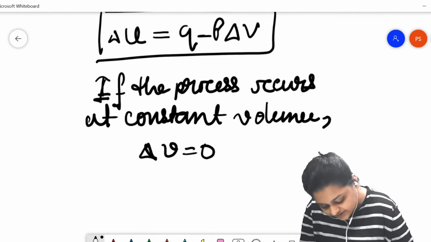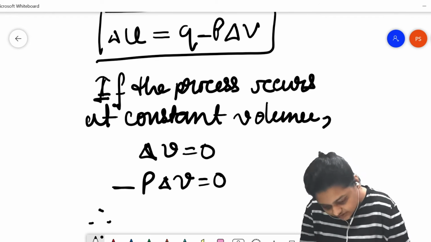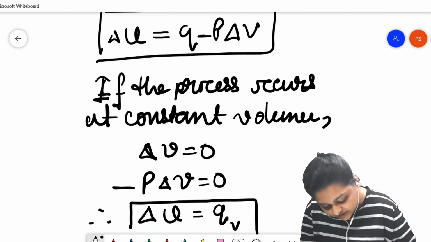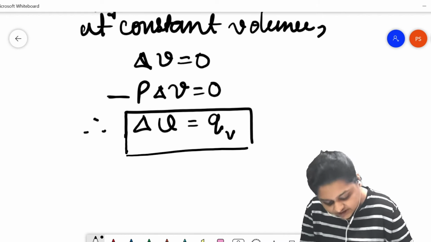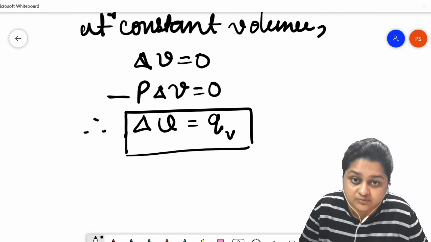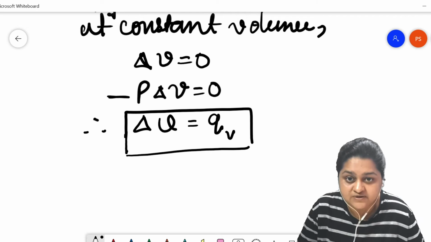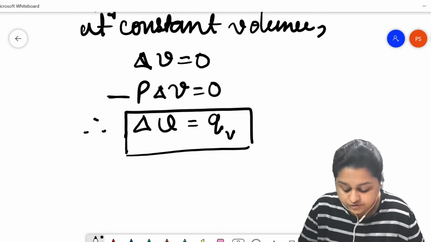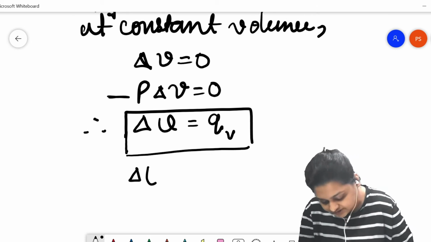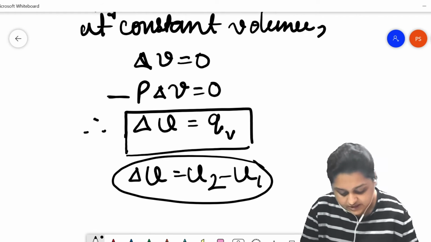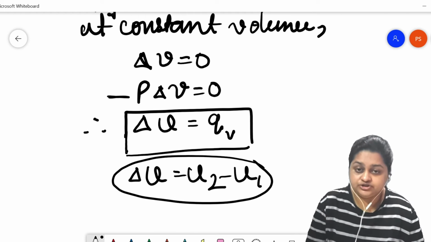This gives minus P dV equal to 0. Then this equation becomes delta U equals QV. That is, the change in the internal energy by definition is the heat associated with a thermodynamic process when the process is happening at constant volume. So by definition delta U is nothing but U2 minus U1. This is the definition of change in the internal energy.